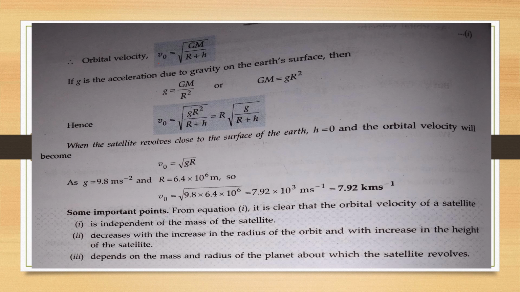On rearranging the terms, we get GM is equal to small g into R square. Now put the value of GM in the previous equation, that is, the equation of orbital velocity.